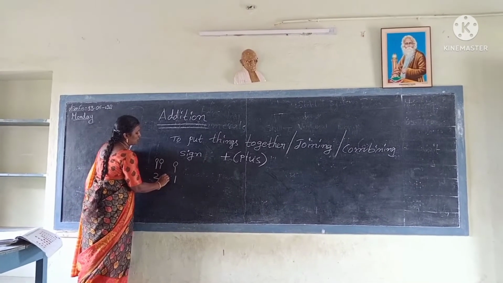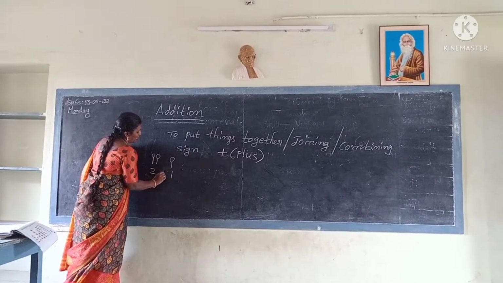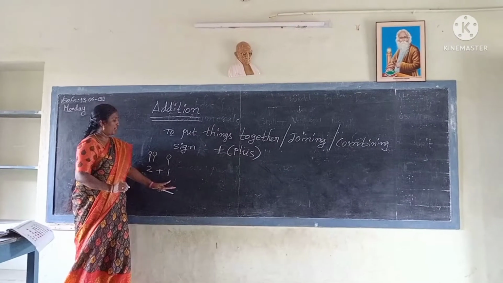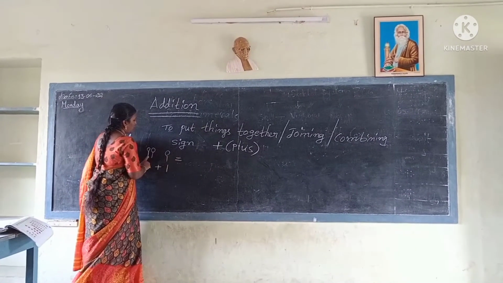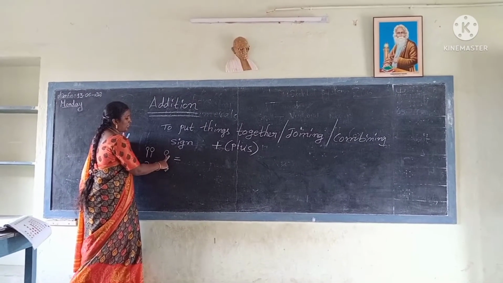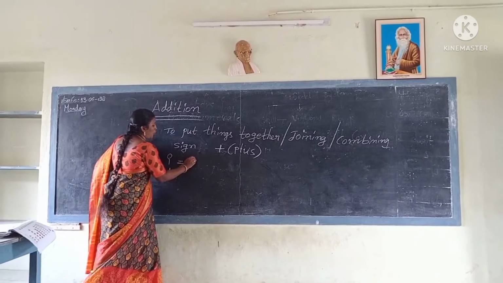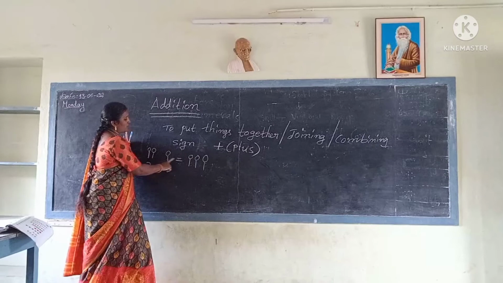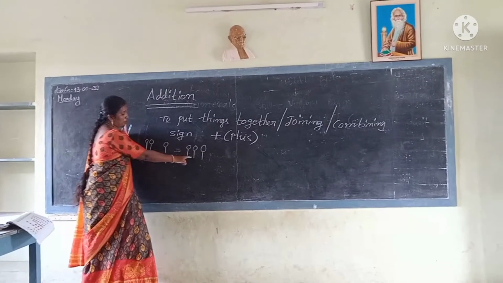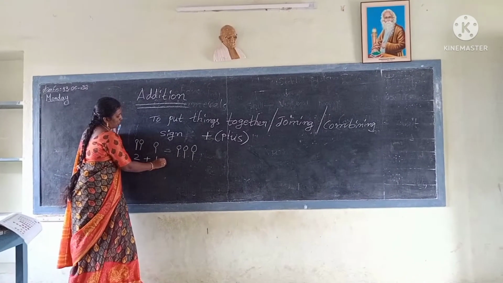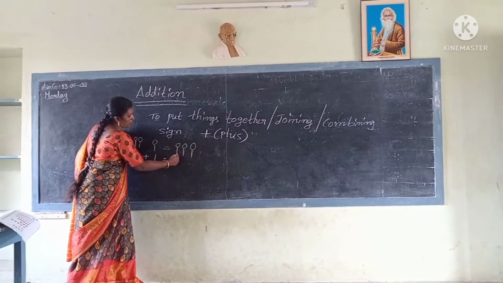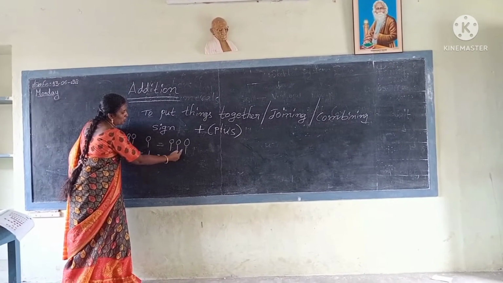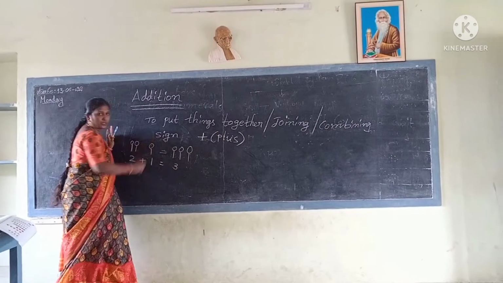Which symbol do we use for addition? Plus. 2 plus 1 equals. 2 and 1 make 3 lollipops. 1, 2, 3. 3 lollipops are there.